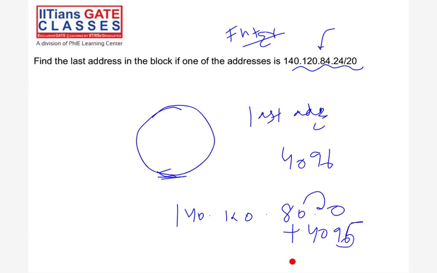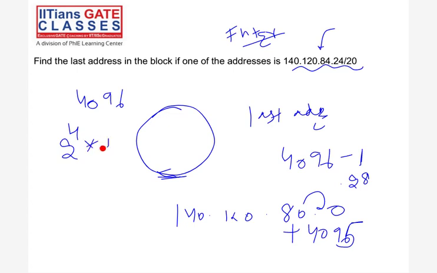4096 means 2 raised to power 4 multiplied by 2 raised to power 8, right? 12 bits are there. So this is complete, and this is 16, right? The one IP is fixed. So just add 15 here and 255 here.